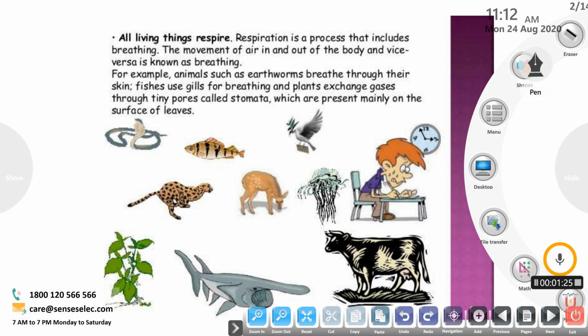Different types of organisms have different types of organs present in their body for respiration. For example, animals such as earthworms breathe through their skin surface. Fishes use gills for breathing, and plants exchange gases through tiny pores called stomata, which are present mainly on the upper surface of the leaves. As you all know, stomata are responsible for the exchange of gases in plants.